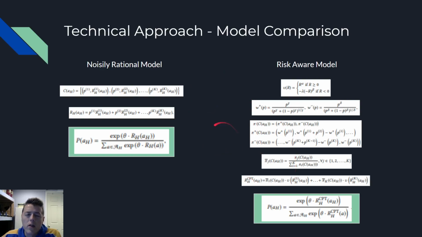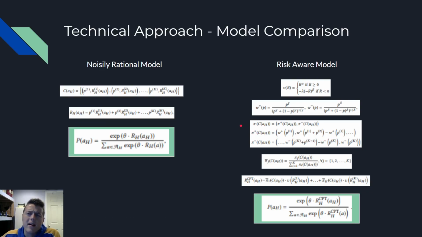And so here's the technical approach. Again, don't get freaked out by all the math, but there's a couple things I want to point out. This is the noisy rational model and the risk-aware model. I want you to note how both these models look pretty similar. Another thing I want you to note is there's only 2 lines of math here for this model, and there's a bunch more math over here with the risk-aware model.